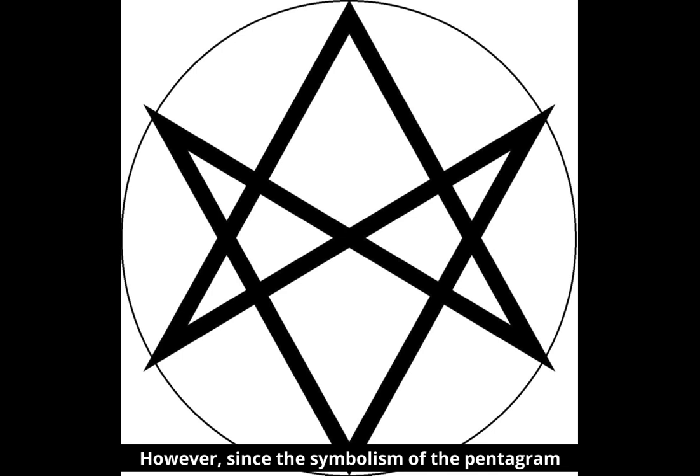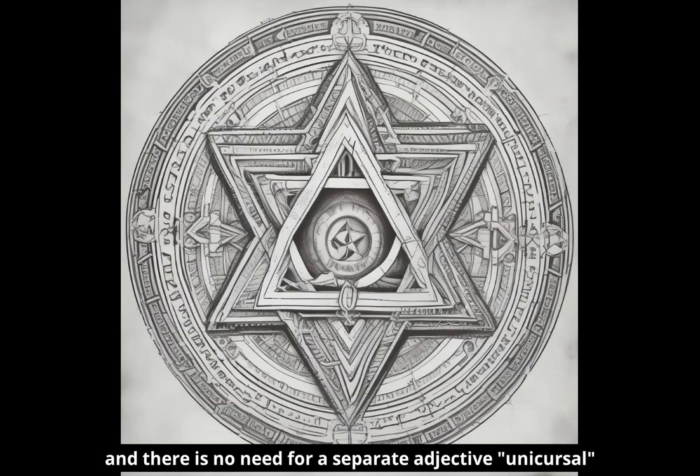However, since the symbolism of the pentagram has long and widely been known, the name pentagram stands independently, and there is no need for a separate adjective, unicursal, to distinguish it. The structure of the pentagram is clearly drawn with a continuous line, which means that it is inherently unicursal. So the term unicursal pentagram would be redundant.